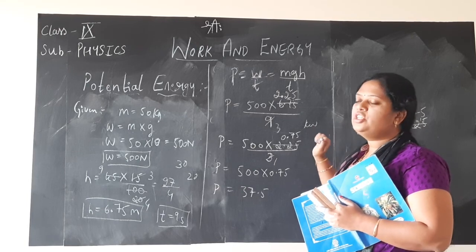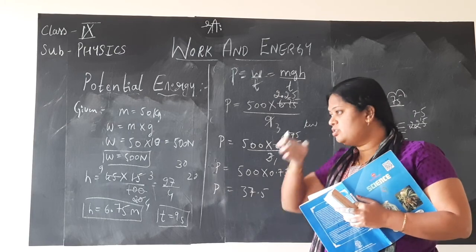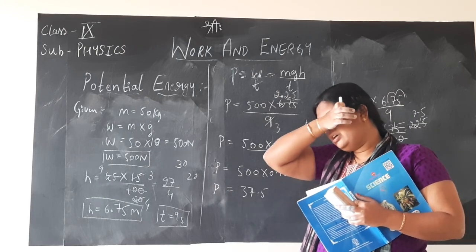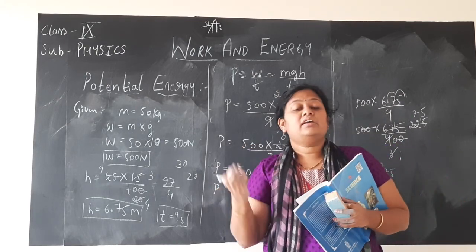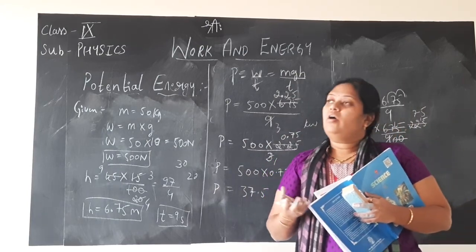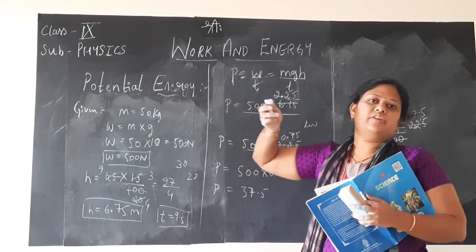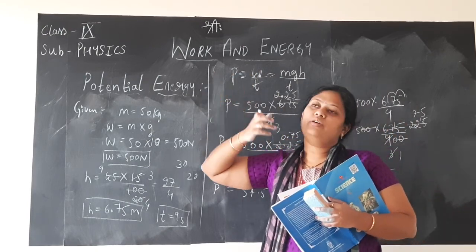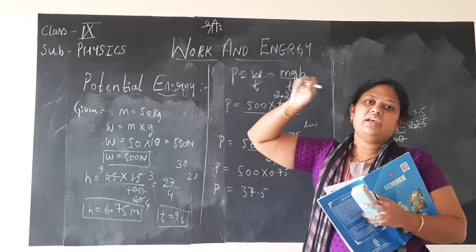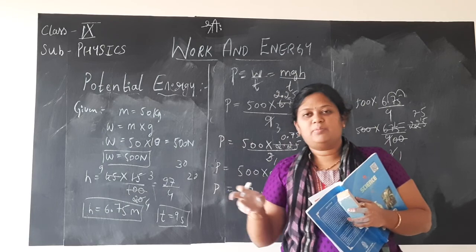When it comes to the commercial unit, that is what we use in houses, industries or factories, maybe in school also, children. How many units daily, every month you get an electricity bill to your house? You have the meter there. The person who comes from the electricity board will give you the bill looking at the meter reading of your house.